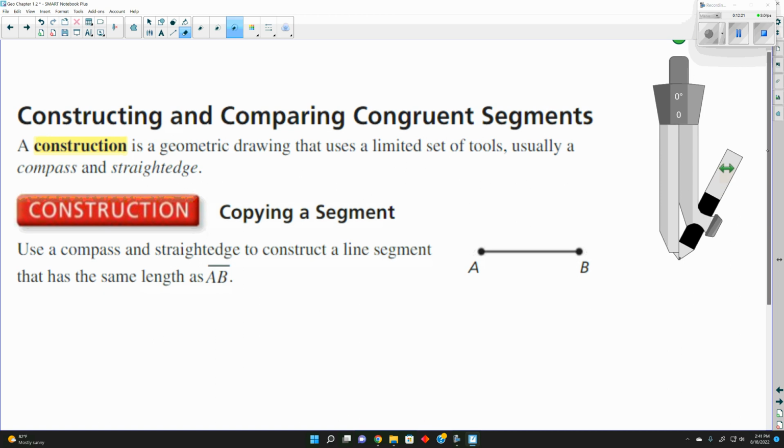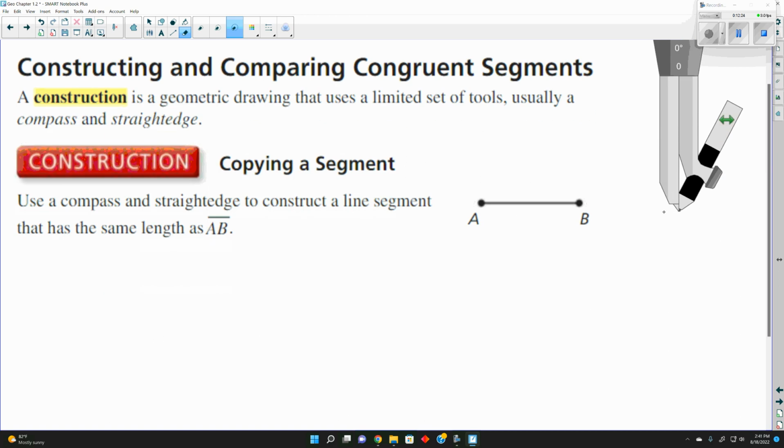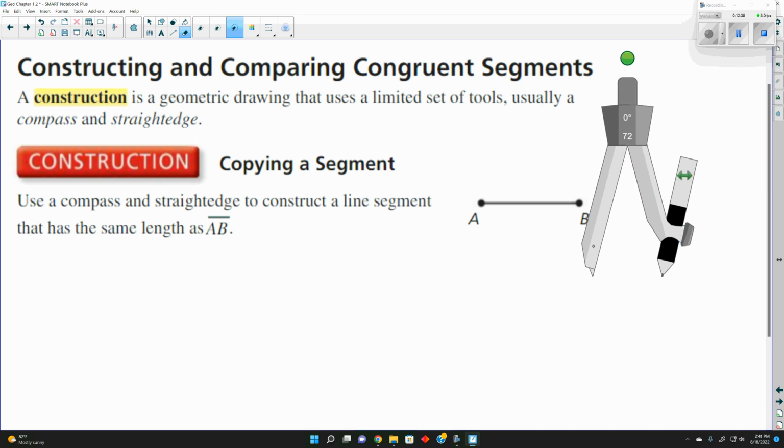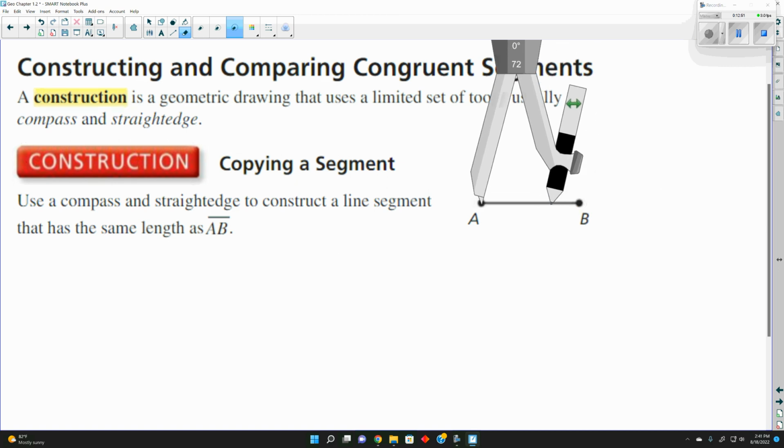How many know what this tool is here? It is a compass. If you've seen movies, kind of naval movies or with a ship, where they have the map and they'll use this to kind of walk across it. Oh, I thought that was for trying to draw a circle. It is used for circles, but they will use it on maps because if you've seen a scale at the bottom of a map, how many miles for every inch or so, we could use it for this too.